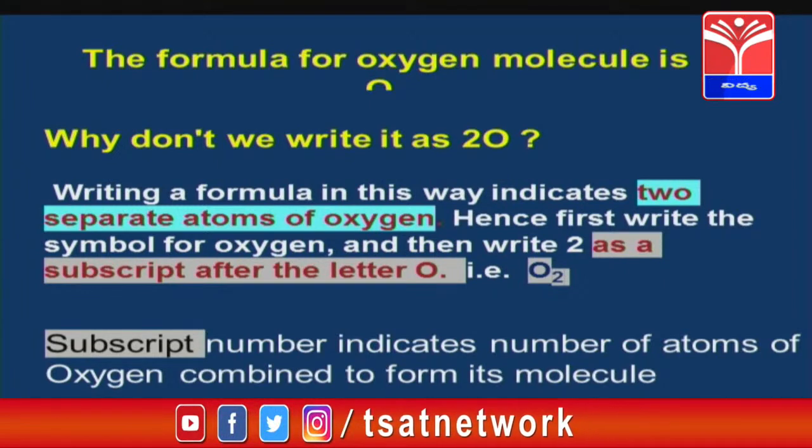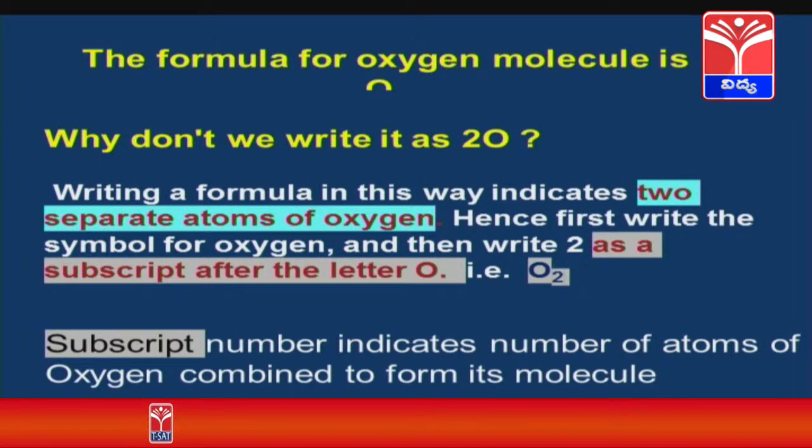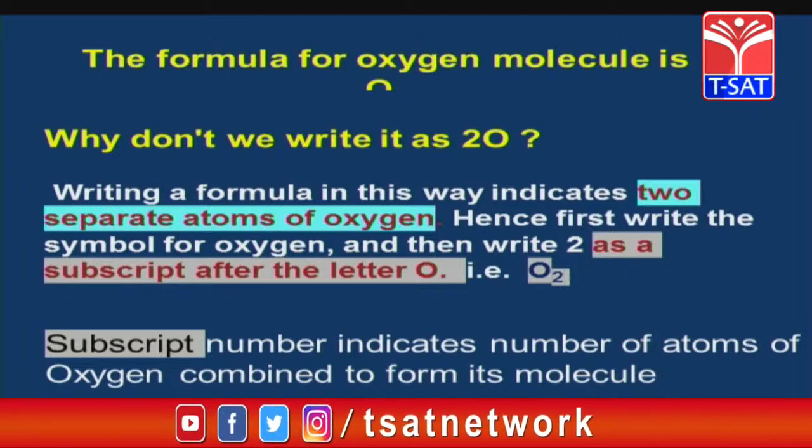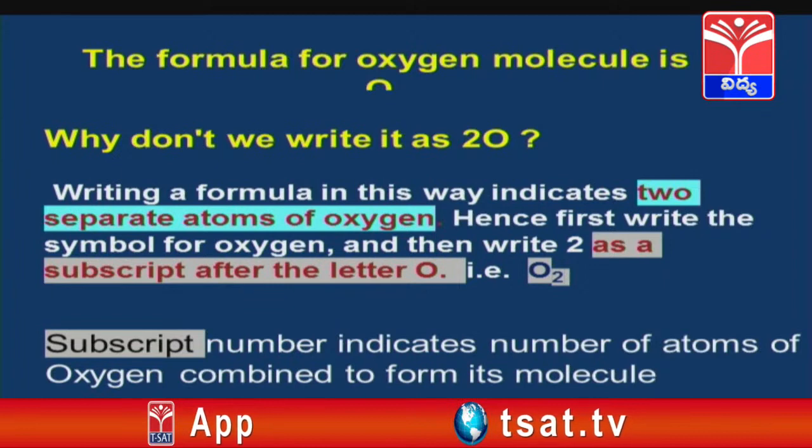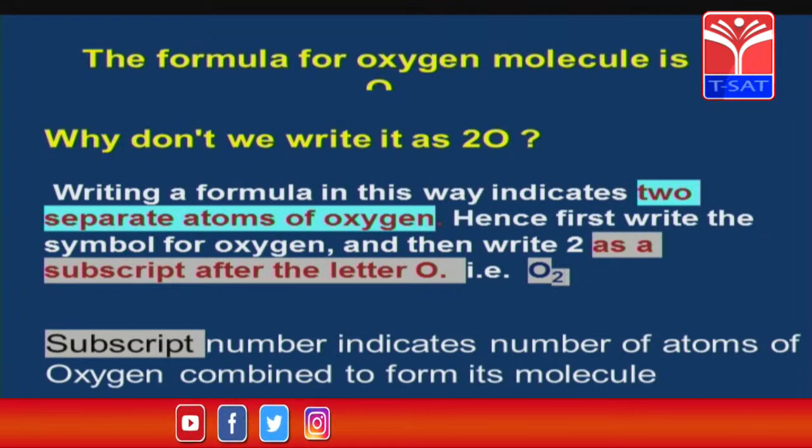In which manner? First of all, we have to write the symbol of the oxygen atom. The symbol of the oxygen atom is O. Then we have to write the numerical number as a subscript. In the case of oxygen, how many oxygen atoms are there? 2. That is why its numerical number is 2. We write 2 as a subscript, so the symbol of the oxygen molecule is O2. Here, the subscript number indicates the number of oxygen atoms combined to form its molecule.